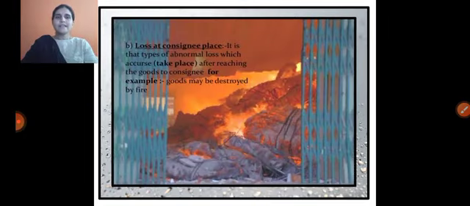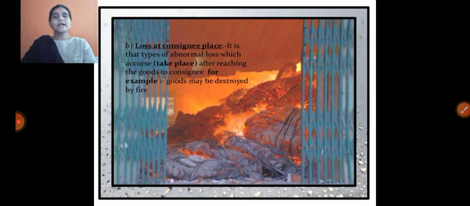The second one is called loss at consignee's place. How does the loss occur? Due to fire accidents, the goods may be destroyed by fire in the godown. This type of loss is called consignee's loss, as the loss happens in the consignee's godown.